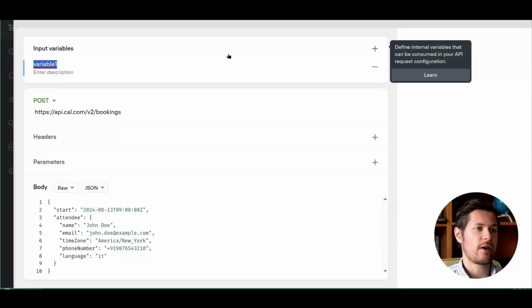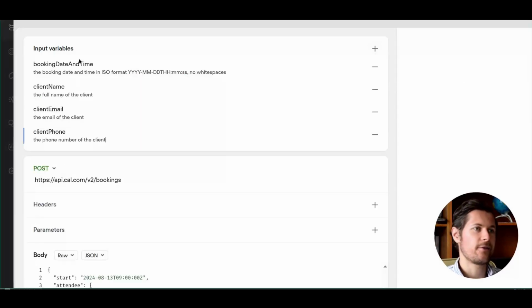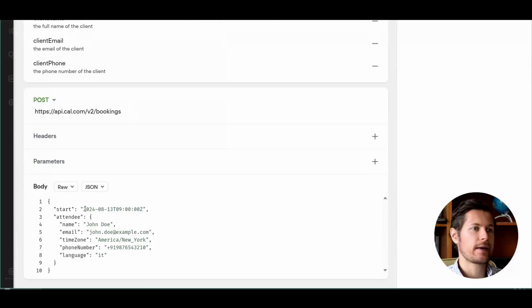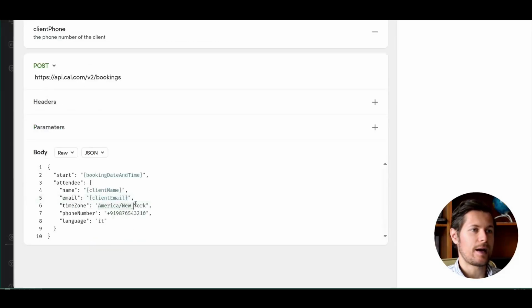So I will say the first variable will be the date and time. I'll say it will be in ISO format, no white spaces. And I'll specify also the client name, the full name, their email, and their phone. So now I can come here and just replace these with the proper variables. So the start will be the booking date and time. The attendee will be the client name. Then the email will be the client email. The time zone will be the one for the client. And then finally the client phone, which is this.